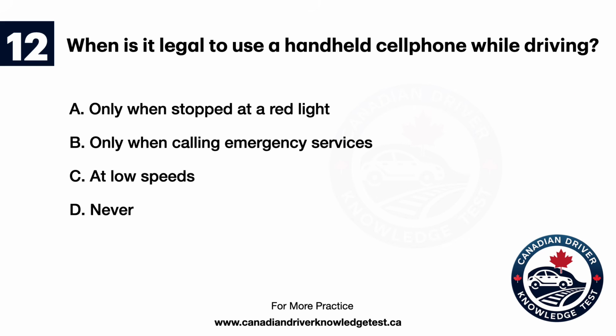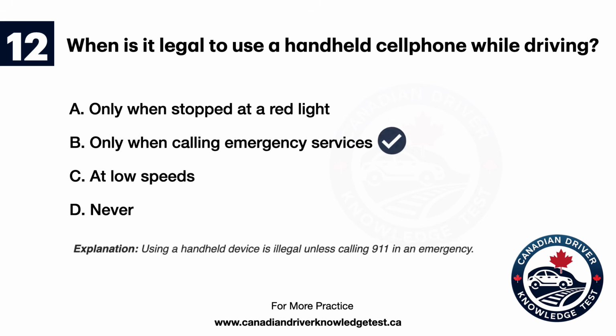Question 12. When is it legal to use a handheld cell phone while driving? A. Only when stopped at a red light. B. Only when calling emergency services. C. At low speeds. D. Never. The answer is B. Only when calling emergency services. Explanation: using a handheld device is illegal unless calling 911 in an emergency.